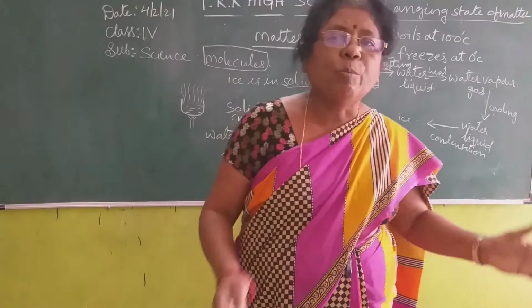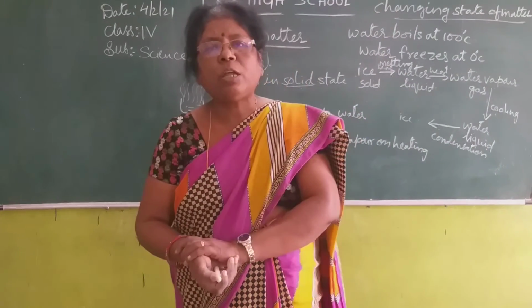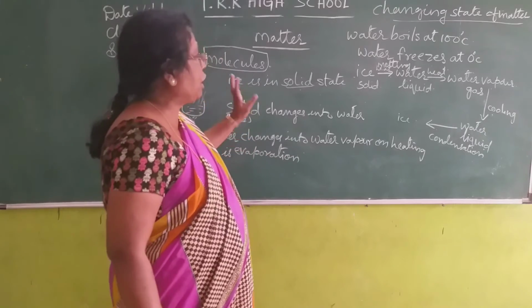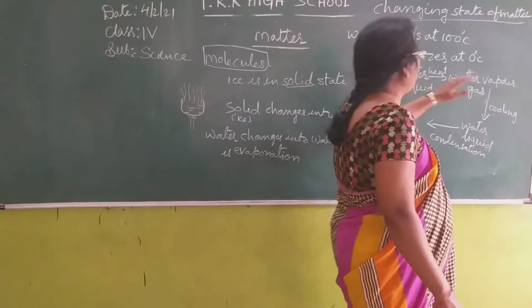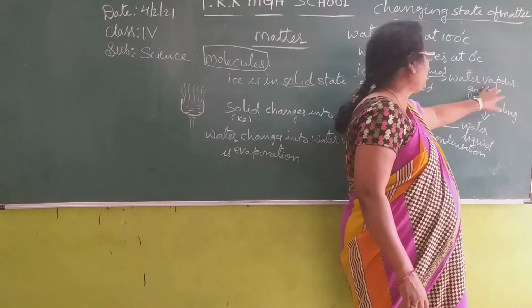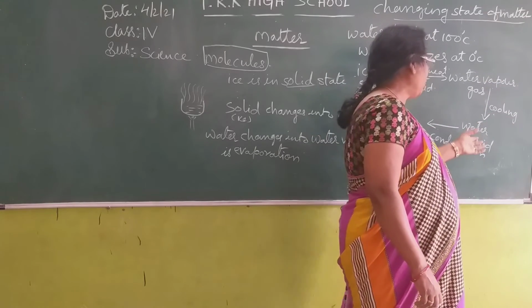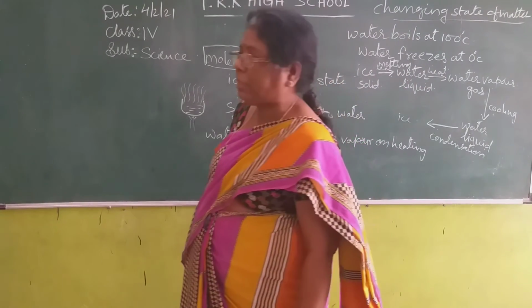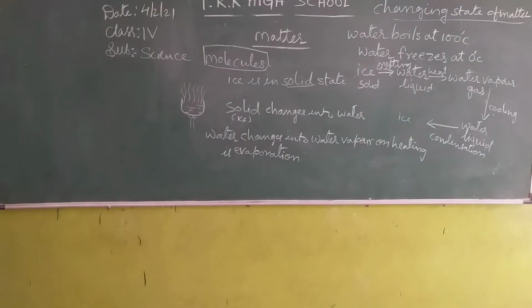This melting of ice into water is called melting. Water changes into water vapor on heating, which is called evaporation. The water vapor on cooling changes into water, which is called condensation. What do you call it? Condensation.